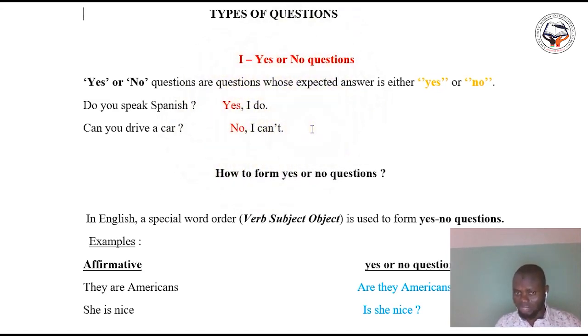There are other questions that you cannot answer by yes or no, so those are not called yes or no questions. The other ones are other questions.